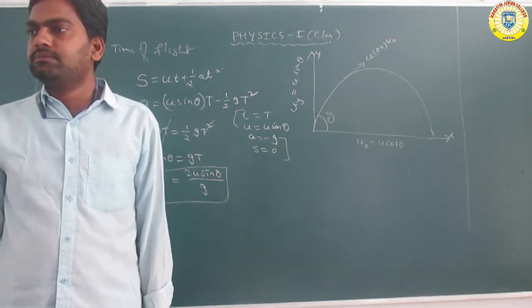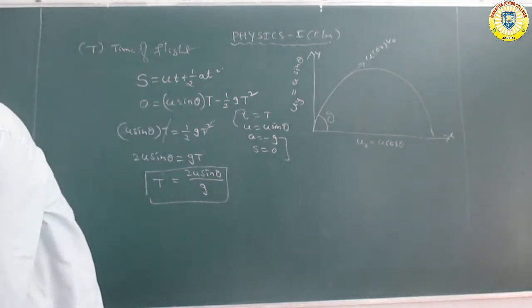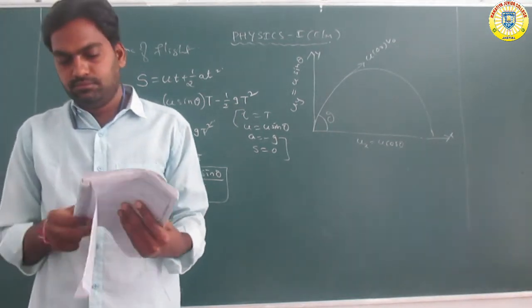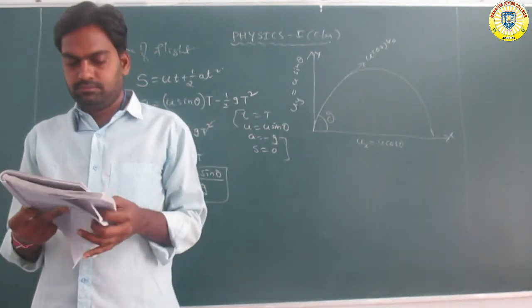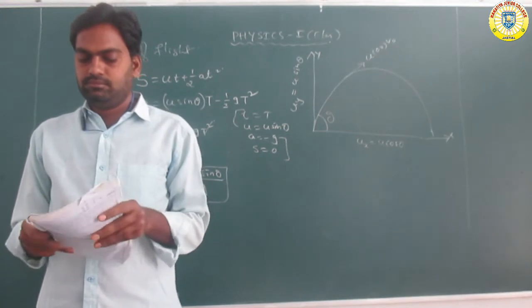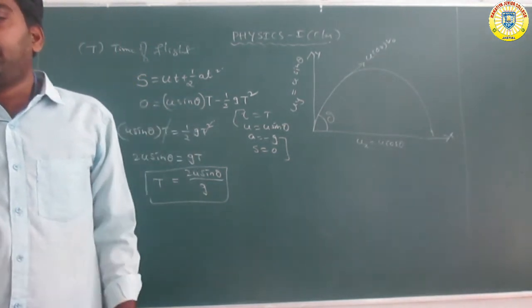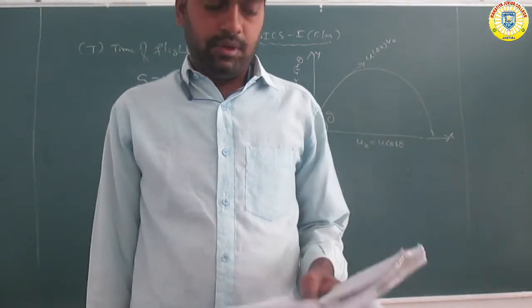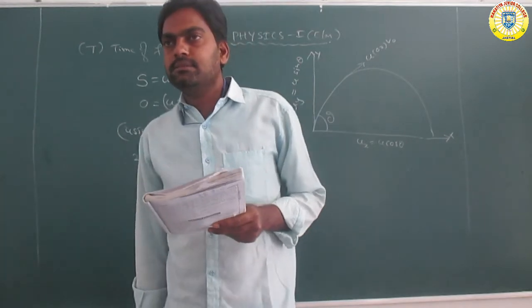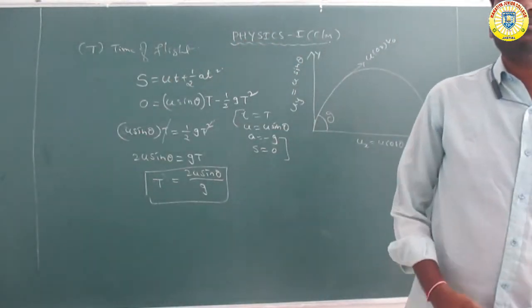Time of flight. First write the side heading, time of flight, with capital T inside brackets.